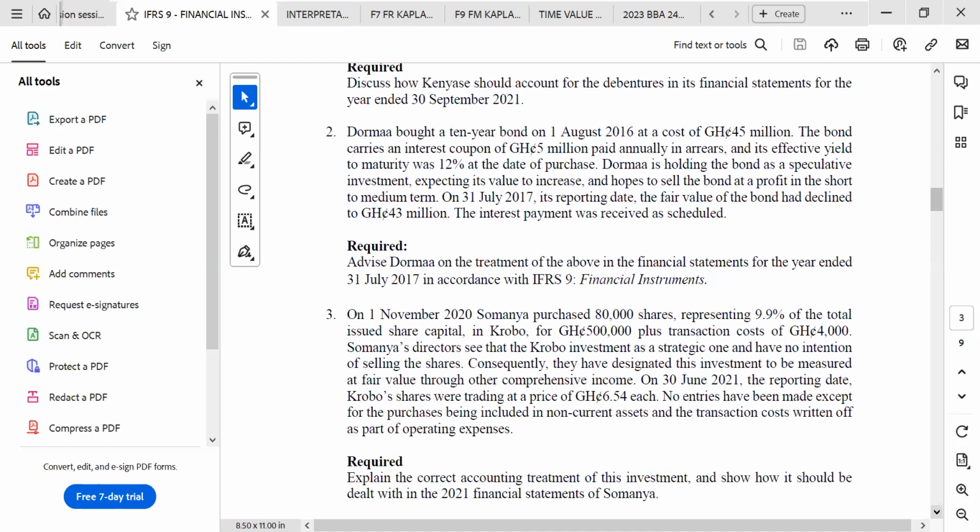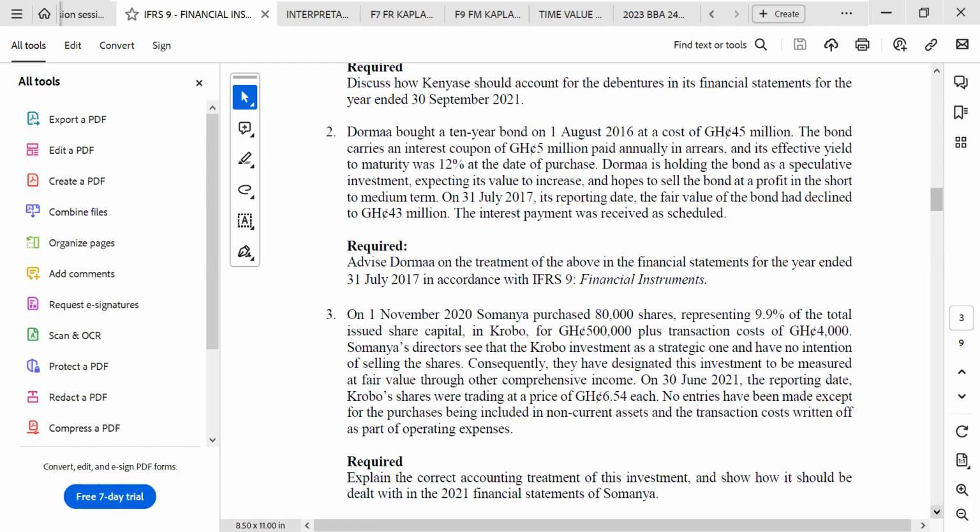On 30th June 2021, the reporting date, Krobo shares were trading at a price of 6.54 each. No entries have been made except for the purchases being included in non-current assets and the transaction cost written off as part of operating expenses. Explain the correct accounting treatment of this investment and show how it should be dealt with in the 2021 financial statement of Somanya. Okay, that is nice.